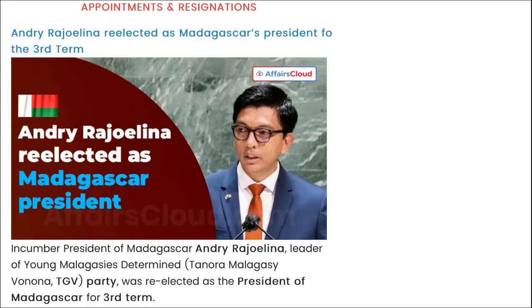Moving on. Next is appointments and resignation. So Andry Rajoelina has been re-elected as the Madagascar's president for the third term. I repeat, who has been recently re-elected as the president of Madagascar for the third term? He will be Andry Rajoelina. Correct? Mark this. This will be his third term.